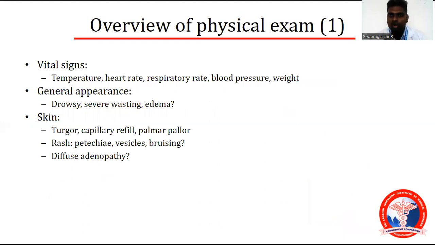Coming on to the overview of the physical exam, check the vitals. What are the vital signs? Temperature, heart rate, respiratory rate, blood pressure, and weight. General appearance: see whether the patient is drowsy, severe wasting, edema present or not. Skin: whether capillary refilling is there or not, rash, petechiae, blood vessel leaking, which means the platelet count is reduced. You can rule out dengue causes if there is petechiae or hemorrhage. Diffuse adenopathies.